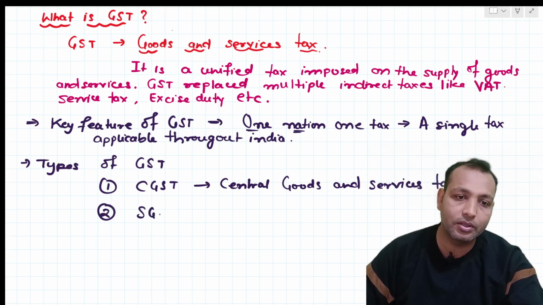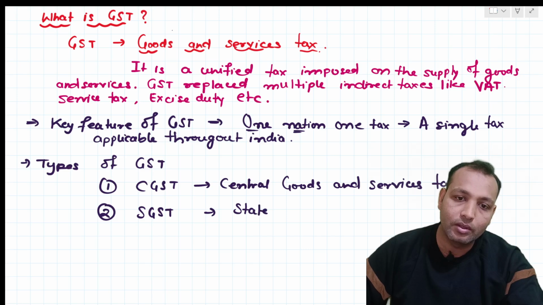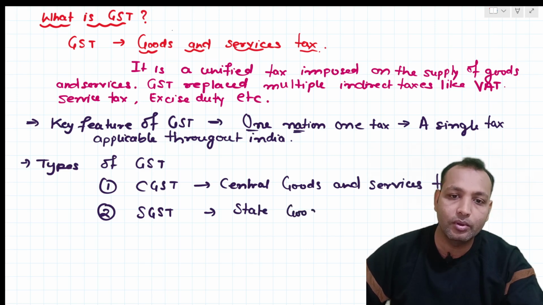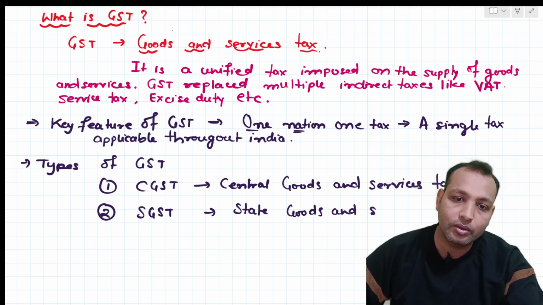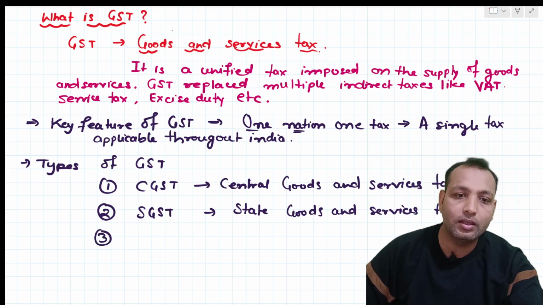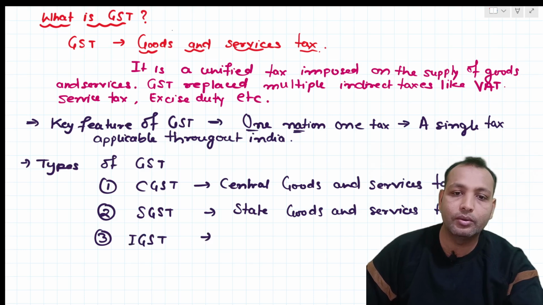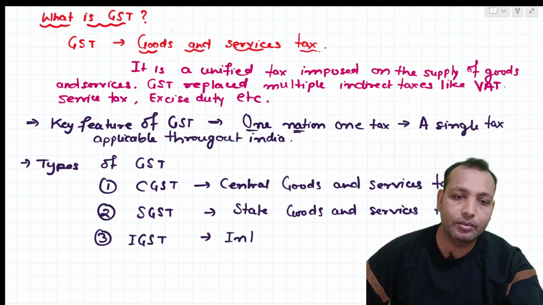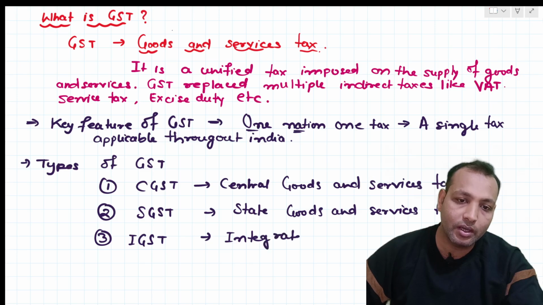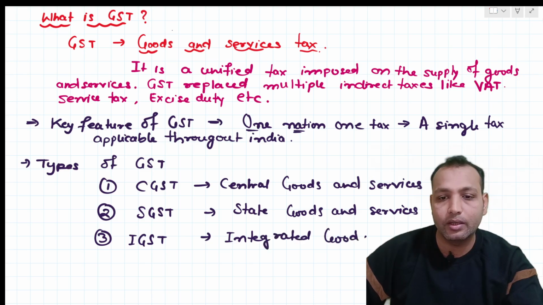Then SGST, State Goods and Services Tax, where the state government is involved. And the third is IGST, which means Integrated Goods and Services Tax.